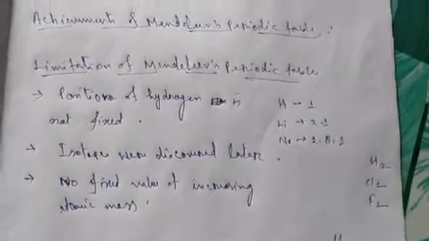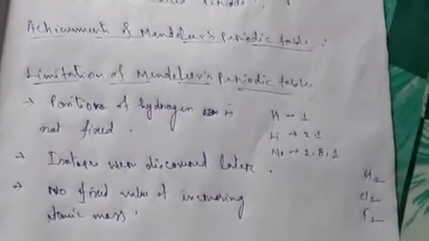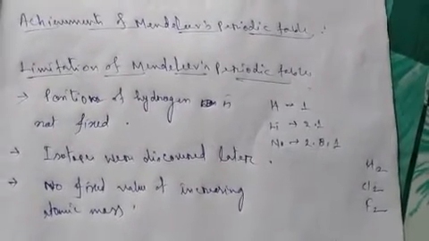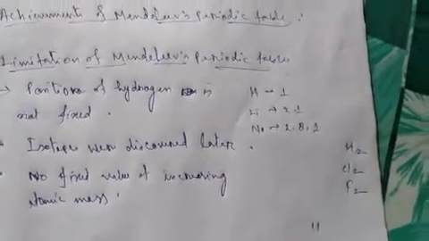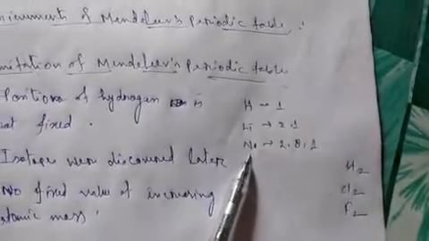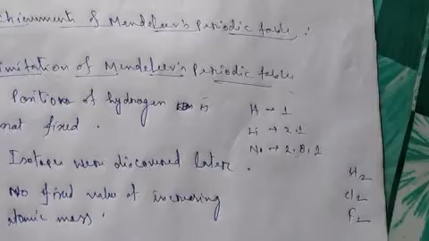First, if we look at hydrogen from the point of view of its electronic configuration, then hydrogen matches with lithium and sodium, because they have one electron in their outermost shell.